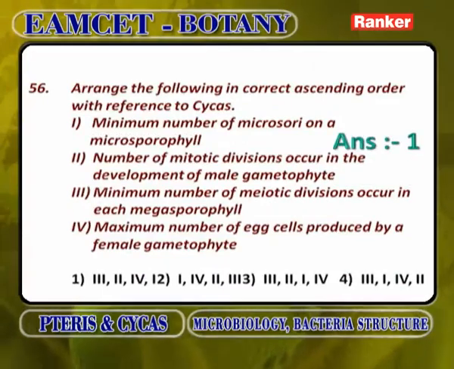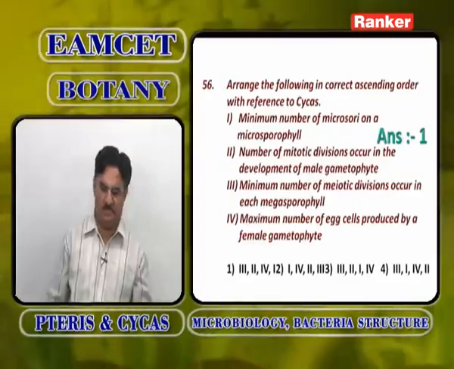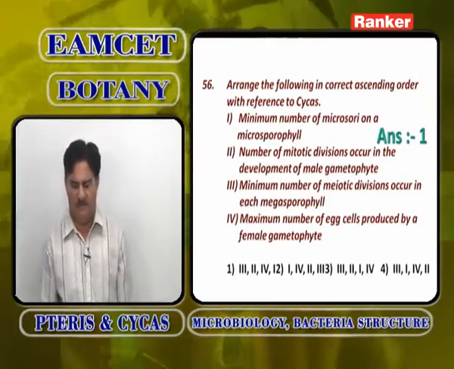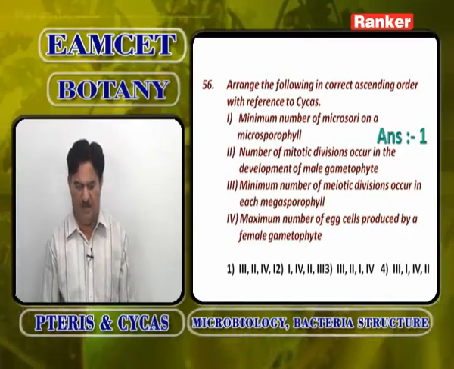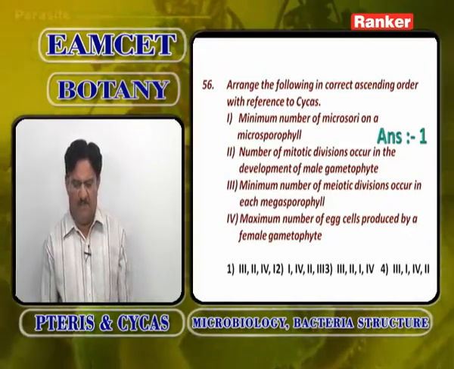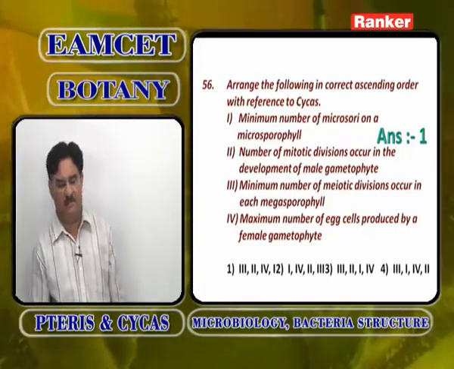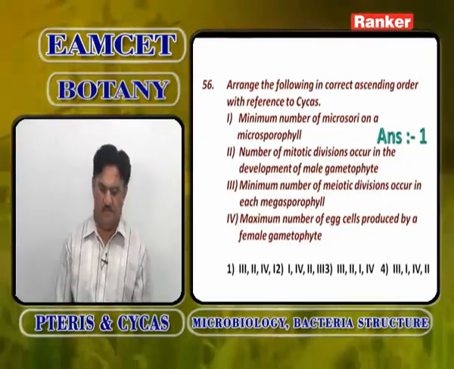Arrange the following in the correct ascending order with reference to cycas. Minimum number of microsporangia on a microsporophyll; that will be 1 to 6. Number of mitotic divisions that occur in the development of the male gametophyte, 4. Minimum number of meiotic divisions that occur in each megasporophyll, 1. Maximum number of egg cells produced by a female gametophyte, 2 to 8.